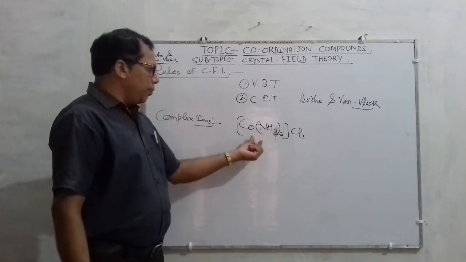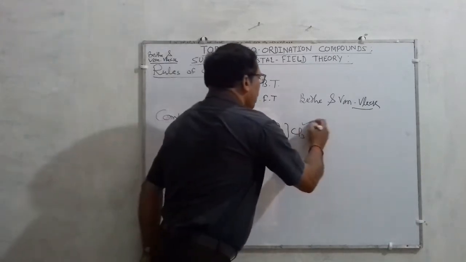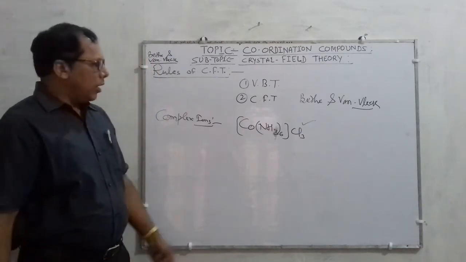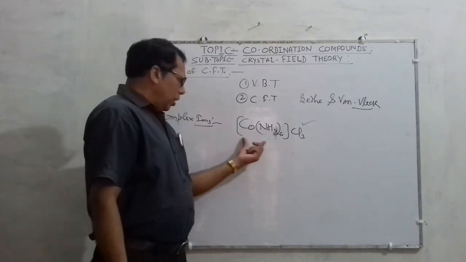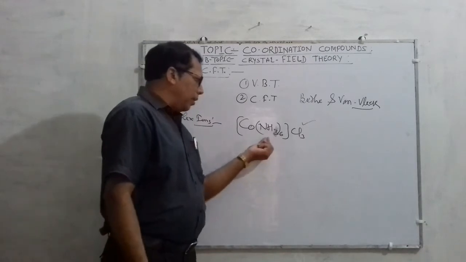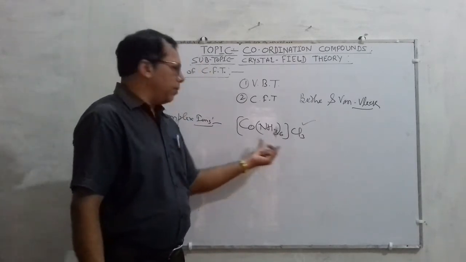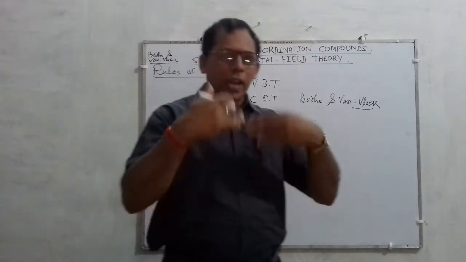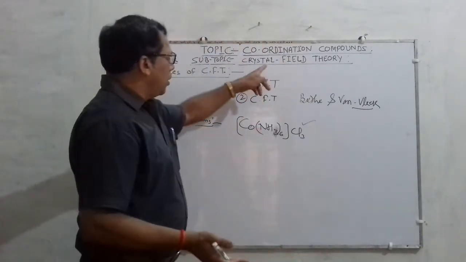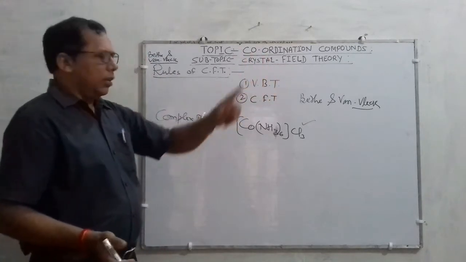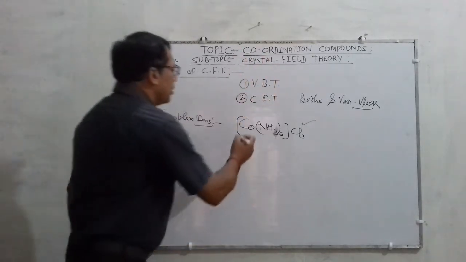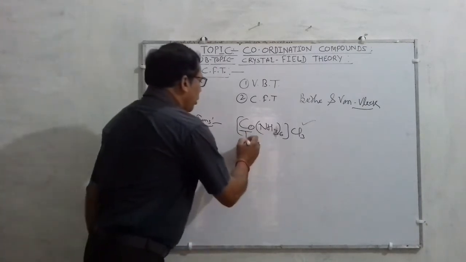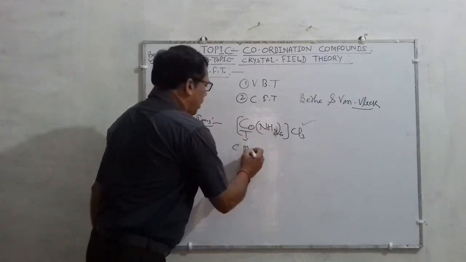In this example, children, I would like to brief you on what information is provided by this structure, or the main points you have to know during this CFT theory. Here Co is cobalt.